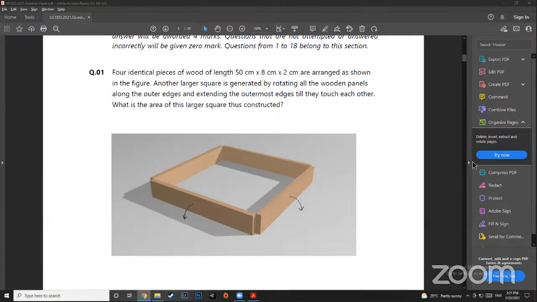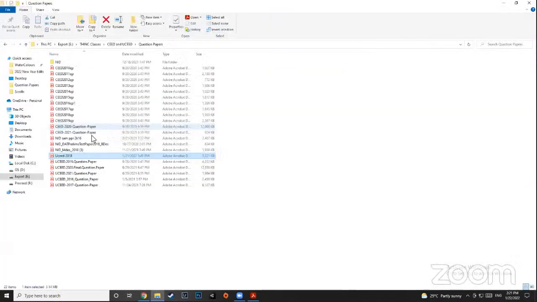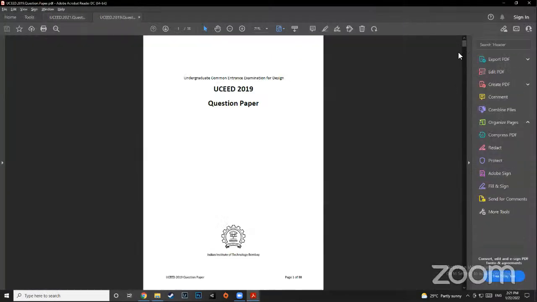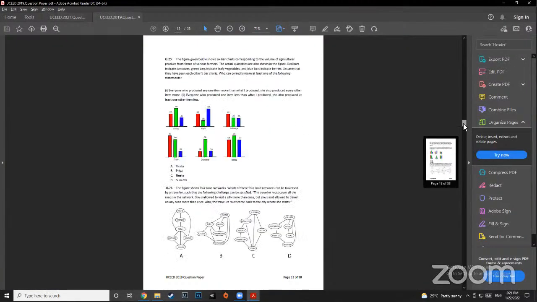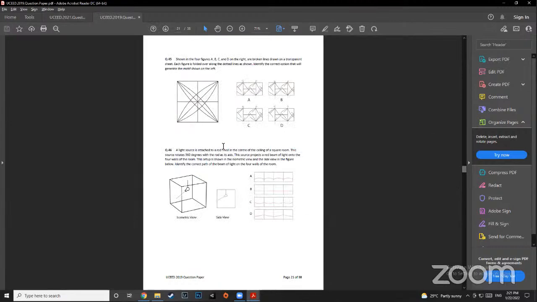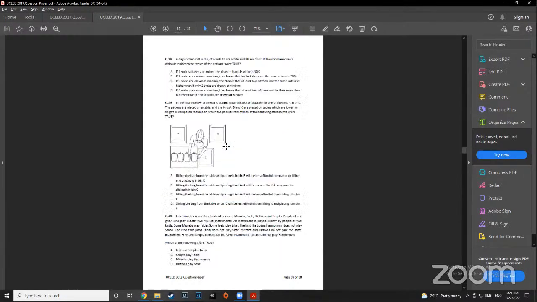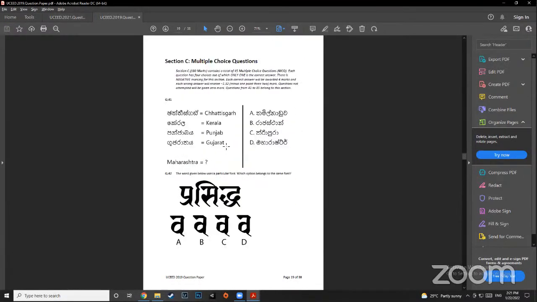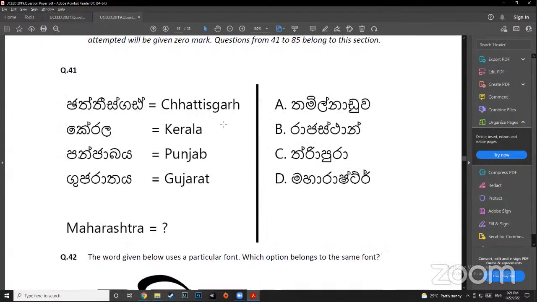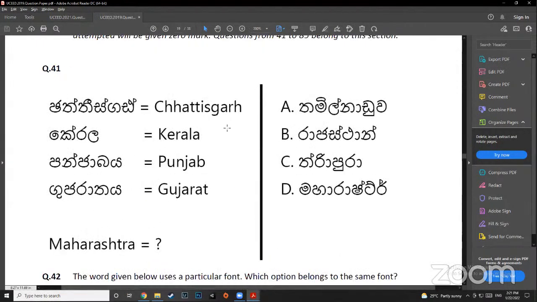UCEED 2019. Mr. Staggard is asking question number 2. UCEED 2019, question number 41. Okay, let's go. Question number 41, right? Interesting. Now, one very interesting thing I thought, this is a language decoding question, isn't it? This is a decoding question. They want you to decode something.